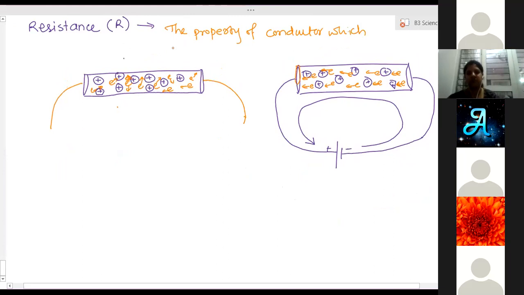We can consider any substance, but right now we are generally using conductors only. A conductor means a wire, which provides obstruction to the flow of charges.